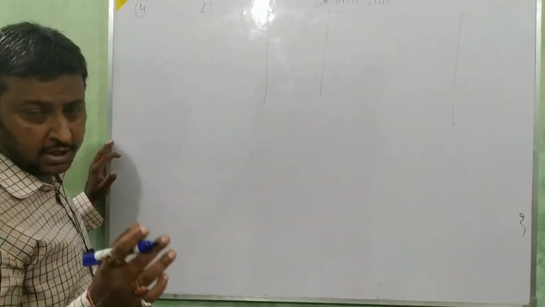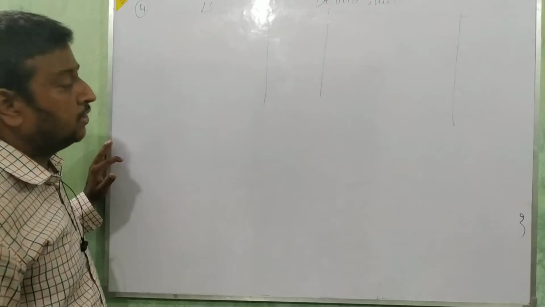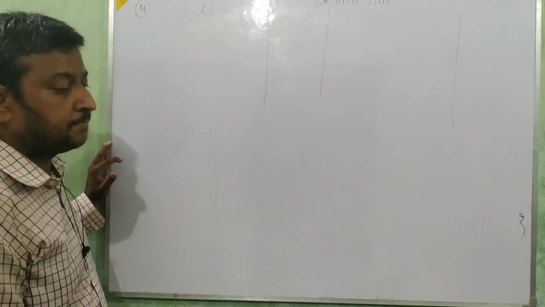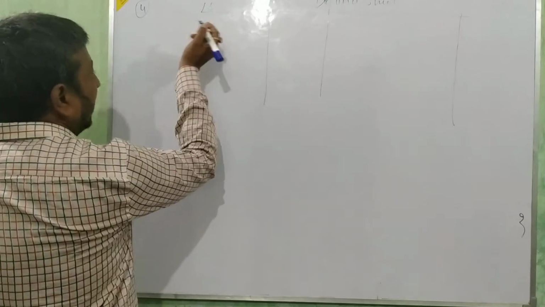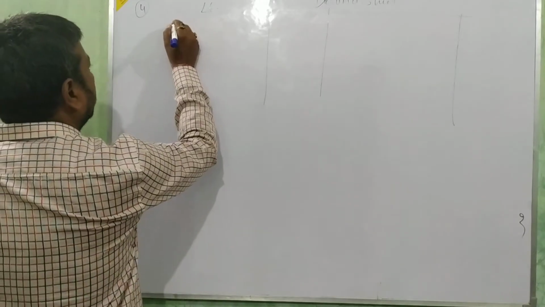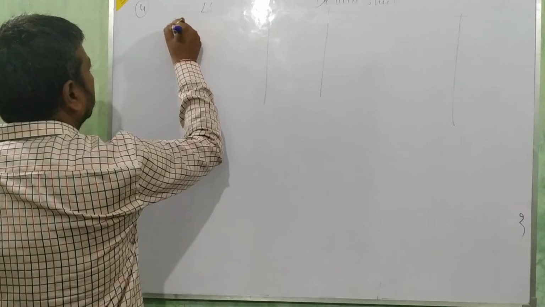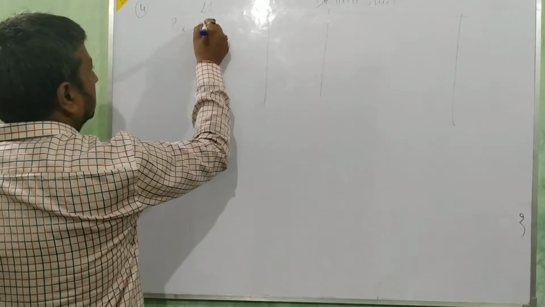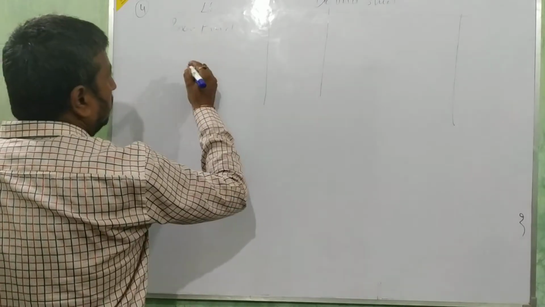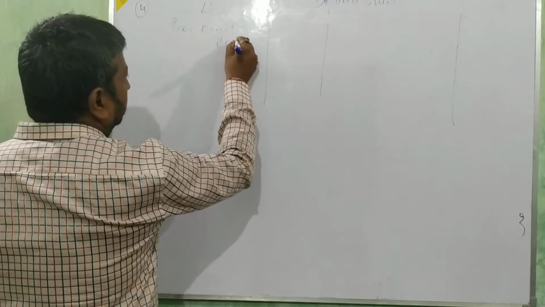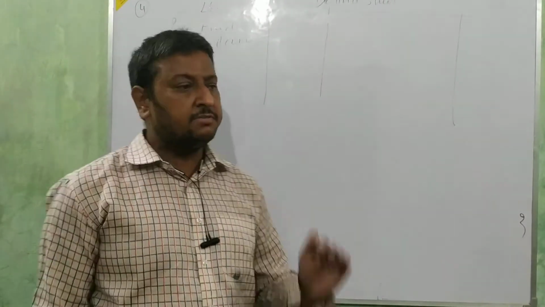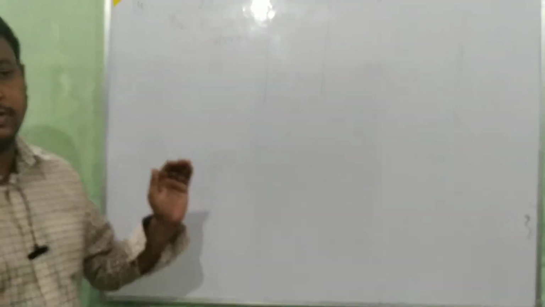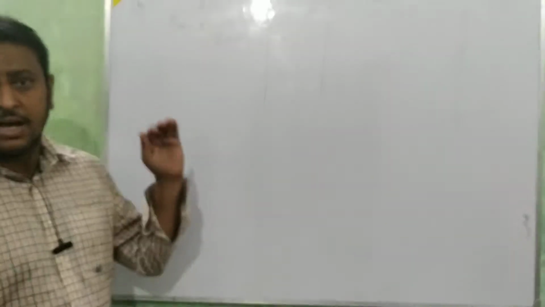Question number 4. You can see it in your own book also. Please read. Prize fund on 1st April 2018, 80,000. Prize fund we write here, amount 80,000. Then the rule is: if you receive any type of income related to this prize fund, we are going to add it here.